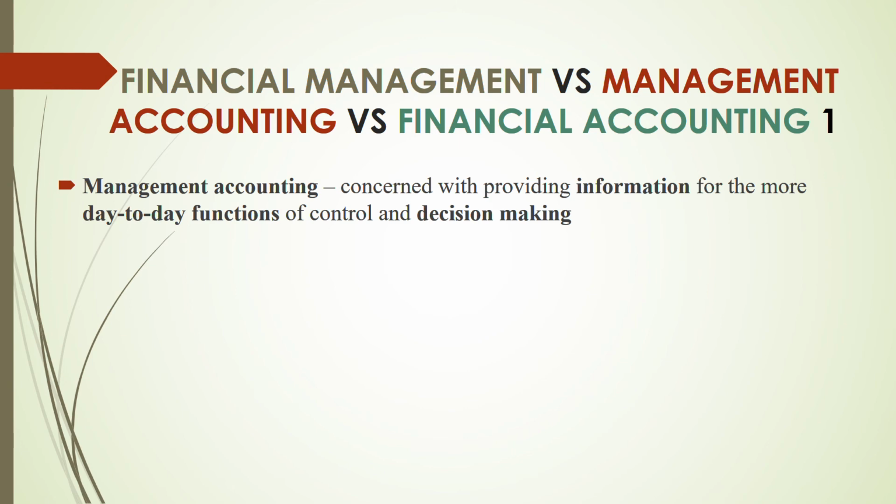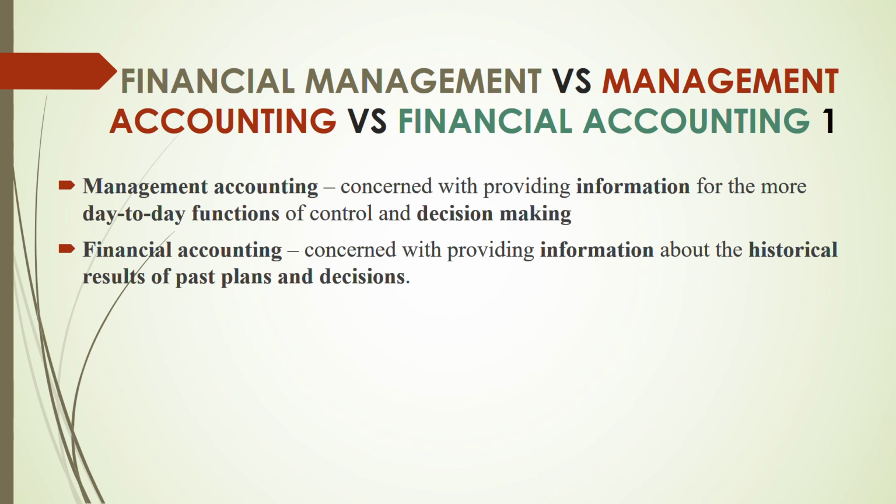So management accounting is concerned with providing information for the more day-to-day functions of control and decision making. Day-to-day functions, the keyword is here. They provide information for day-to-day. It's more like internal, not external. Okay? And based on that, they make decisions. Next, we have financial accounting. What is financial accounting? Same, providing information only. But this is about historical results of past plans and decisions. Something to do with the past. They're just giving information on that.